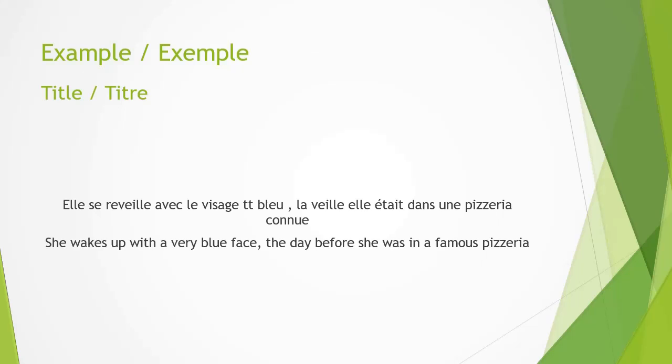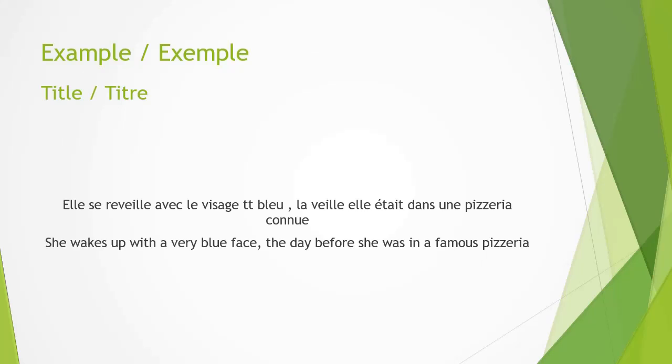So this is the title. In French it would be given to you as: Elle se réveillait avec le visage bleu. La veille, elle était dans une pizzeria connue. This would be the title that would be given to you. You have to read it, understand it, take out details from it, and build a response, a continuous response from this.